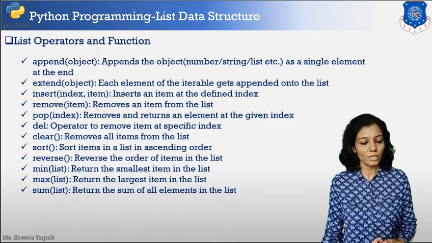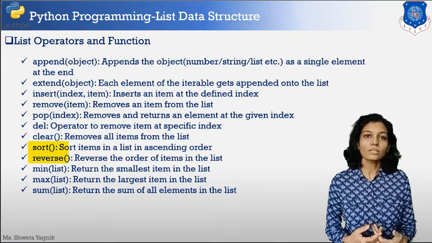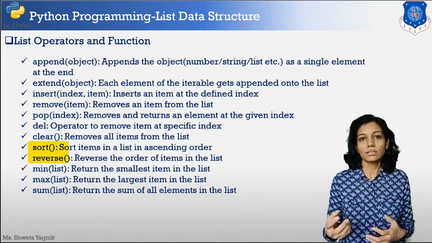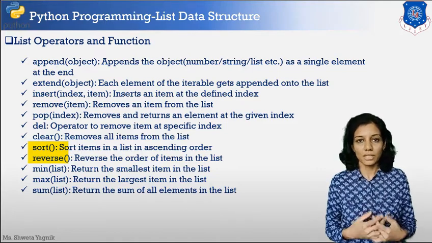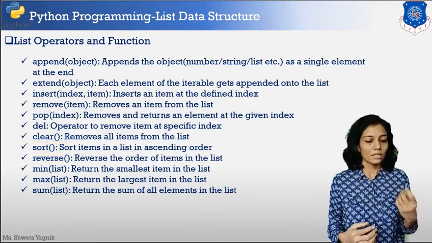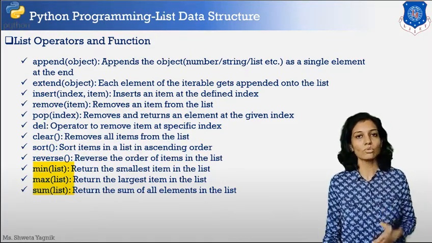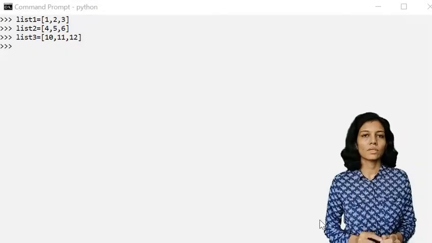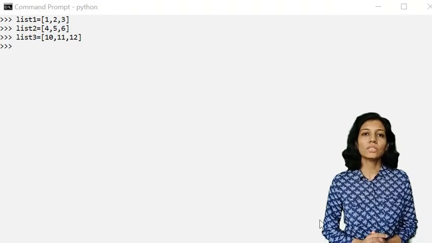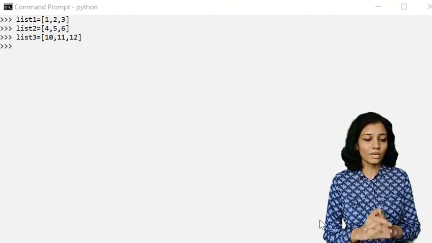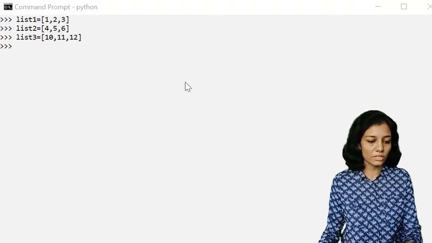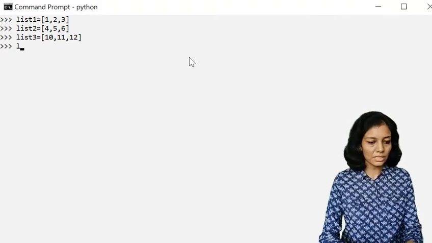Then we are going to use sort, reverse, the element of the list, then we are going to see minimum, maximum and sum. So let's see practically how to use these functions. So let us see how to use these functions along with list. Here we are having three lists, list 1, list 2 and list 3. Let's apply this function and see the effects.